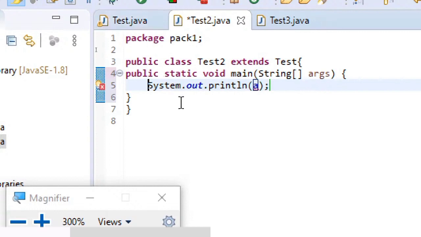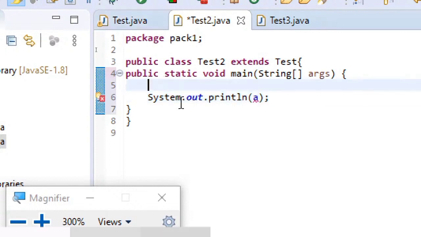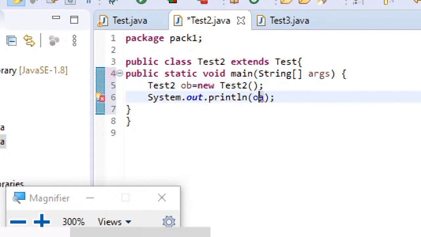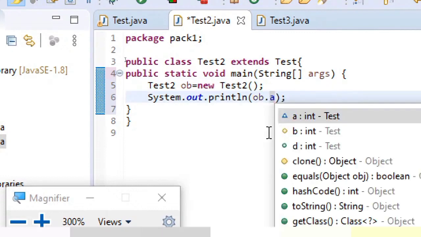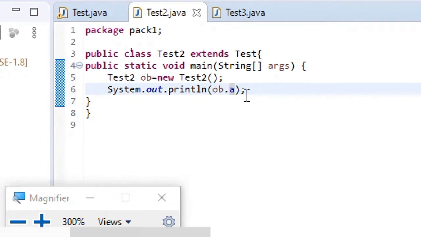Otherwise I have to create an object and then use it. So I'll create an object for the test2 class, test2 ob equal to new test2, and then, since it's not a static variable, I'm using ob.a. There you can see the error is gone.